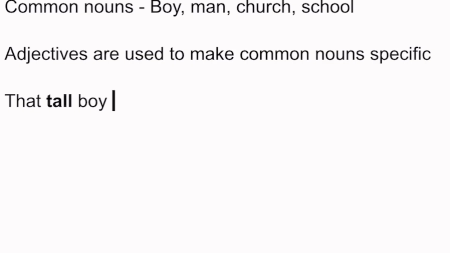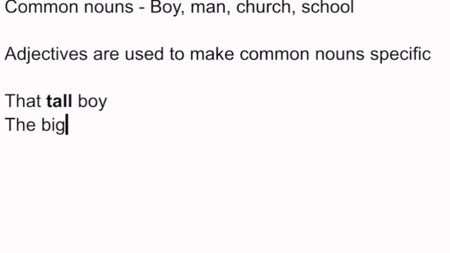What kind of man are you referring to? The short man. What kind of girl are you talking to? The fair girl. So I do hope you get this explanation. Adjectives kind of paint a picture. It paints a clearer picture of what we are talking about.